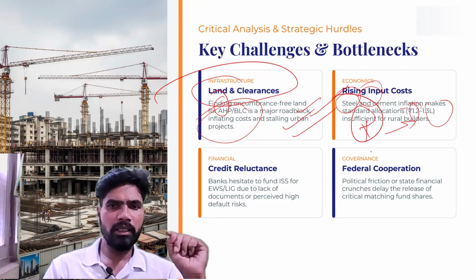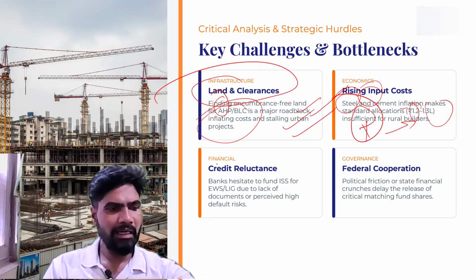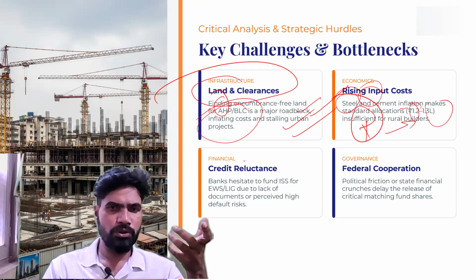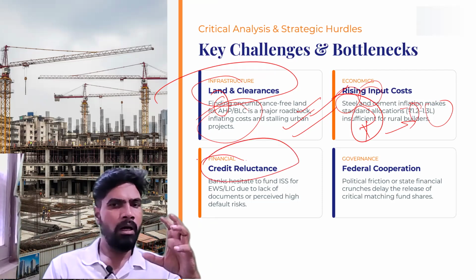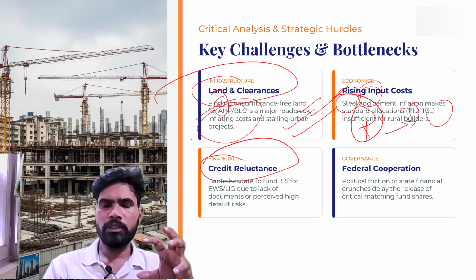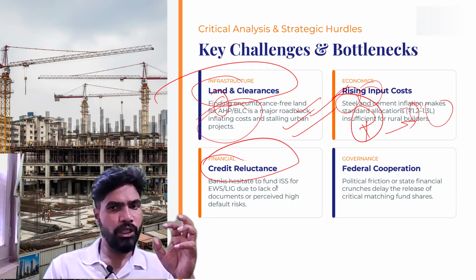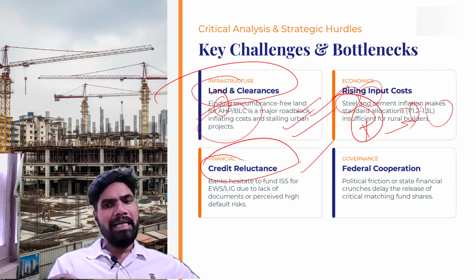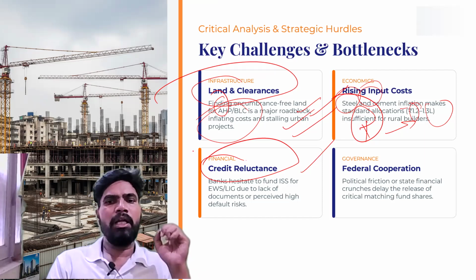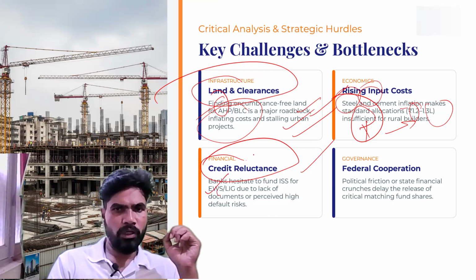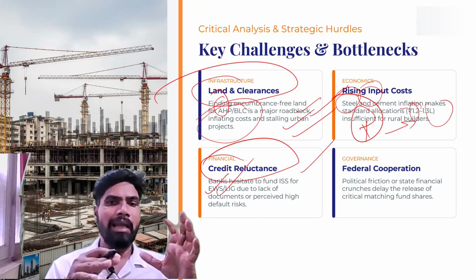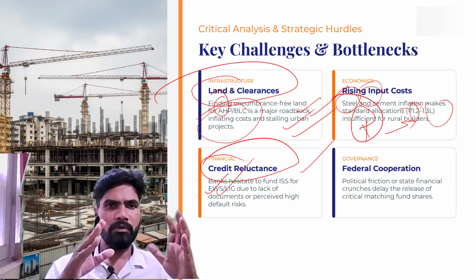The third thing is credit reluctance. Financial institutions, especially the banks, and this is particularly about PMAY-Urban, are hesitating to fund this interest subsidy scheme for EWS or LIG, low income group people, due to lack of appropriate documents with the beneficiaries.